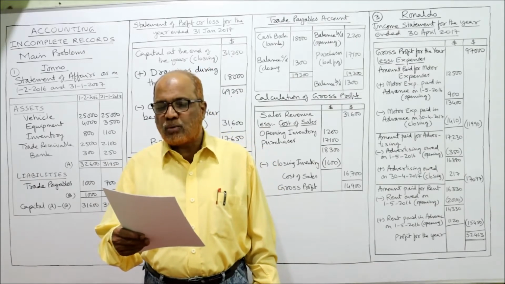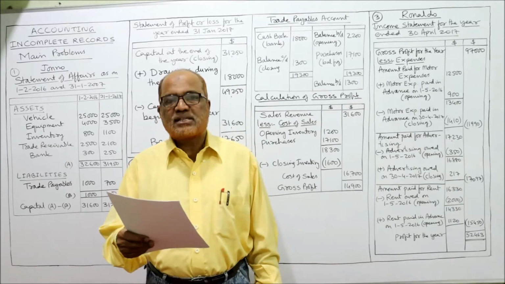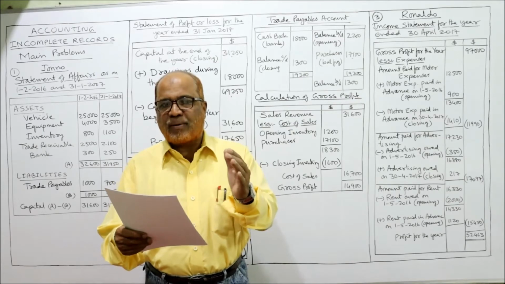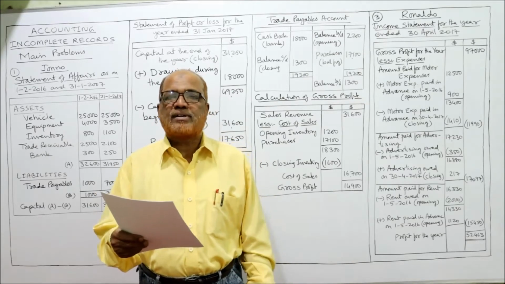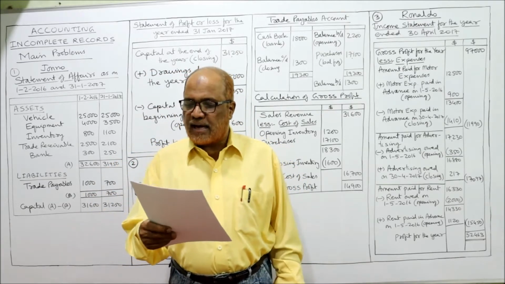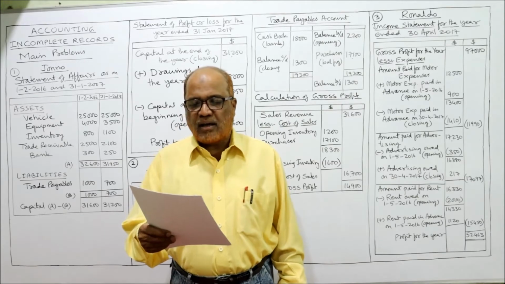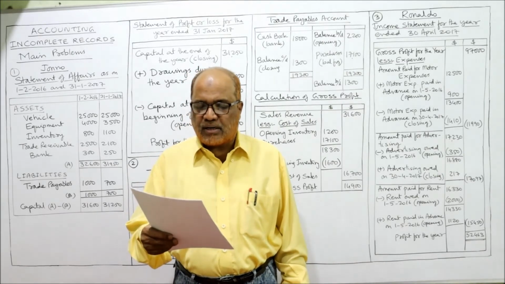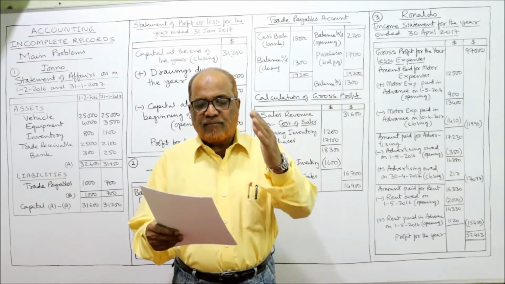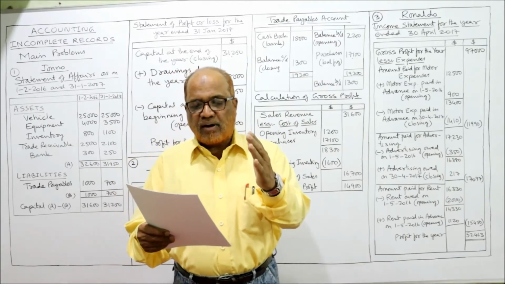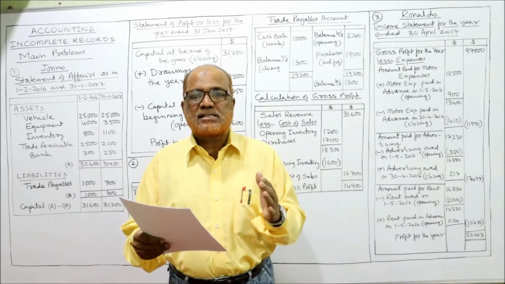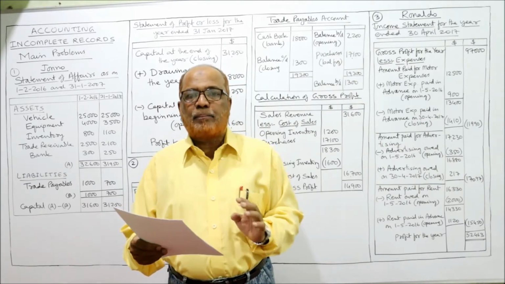The dates are 1st Feb 2016 and 31st Jan 2017. That means the beginning of the year is 1st February and the end of the year is 31st January. So the beginning of the year and end of the year amounts in Hong Kong dollars are given for vehicle, equipment, inventory, trade receivable, trade payable and bank balance. So here we are given the assets and liability. Vehicle, equipment, inventory, trade receivable and bank are the assets, and the only liability is trade payable.